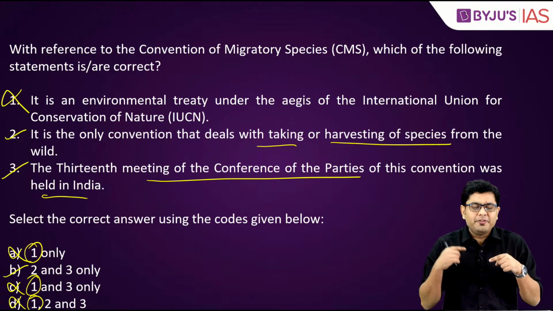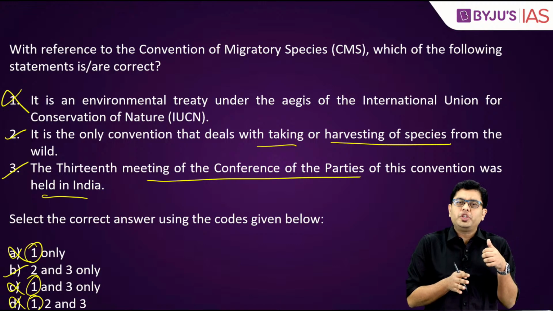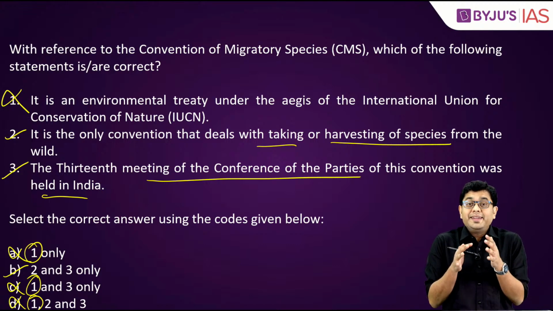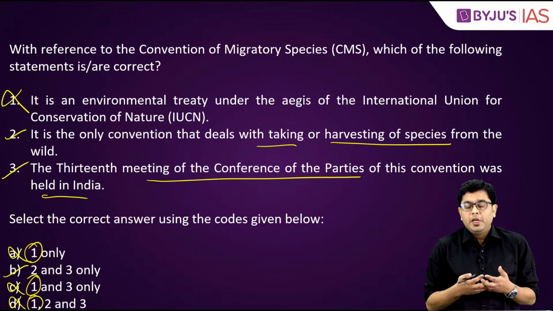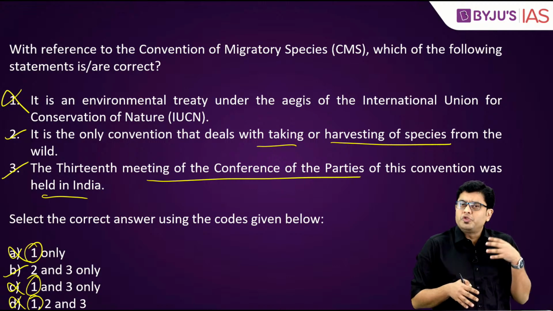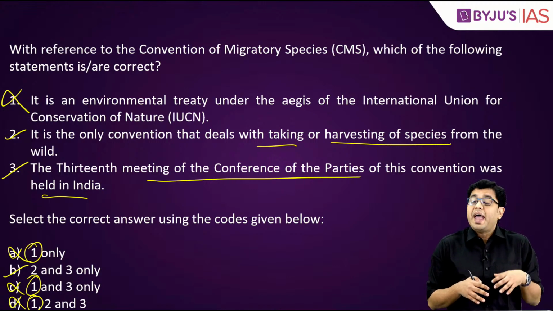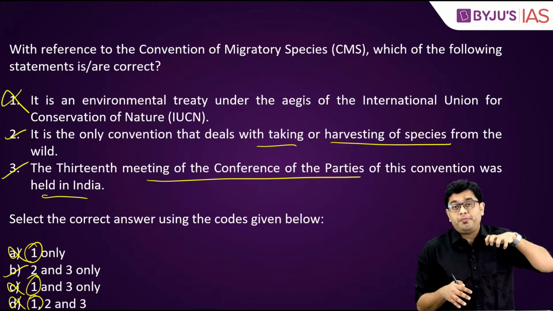Now for all the different types of conventions that we shall be looking at, understand the structure of them. So you will have a secretariat, which will be like a working committee, and then you will have a conference of parties.